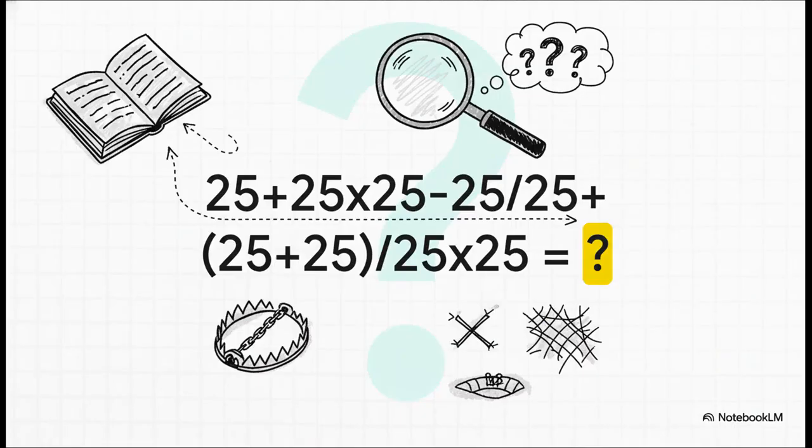All right, here it is. Take a good look. How would you solve this? I mean, would you just start at the left and work your way across, like you're reading a book? It seems simple enough, right? But as thousands, maybe millions of people online have discovered, there's a trap hidden in plain sight. So, depending on how you decide to tackle this, you can end up with completely different results.